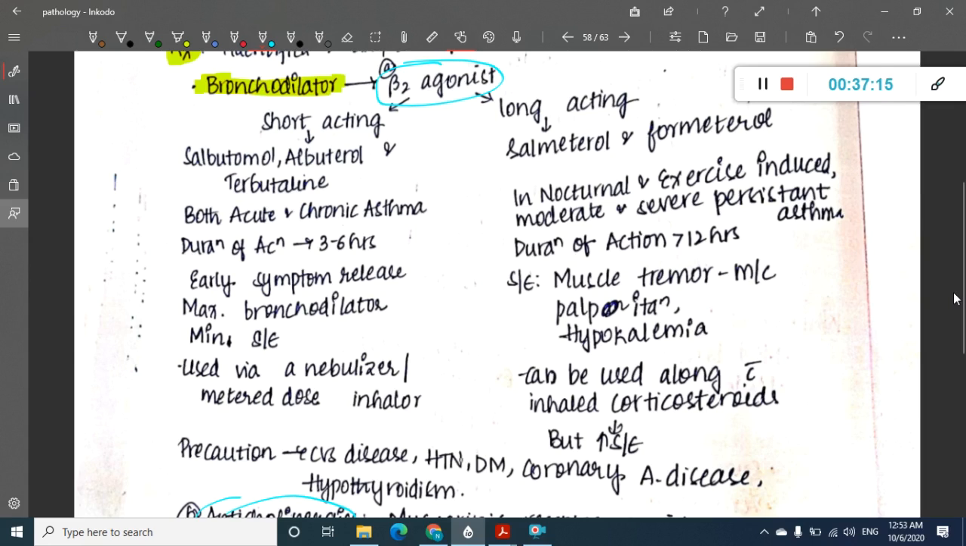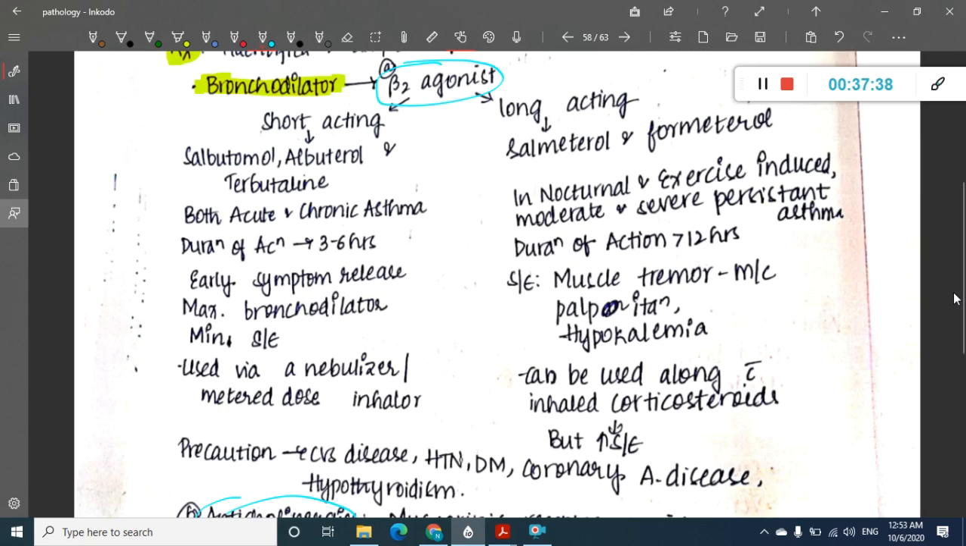Because they are short acting, they have a shorter duration of action, that is, they are active for just 3 to 6 hours, and they have maximum bronchodilator effect and minimum side effect. Obviously you are giving them by the inhaled route, and as a result they won't have any systemic side effects. Then what are the long acting bronchodilators? Long acting bronchodilators are salmeterol and formoterol.